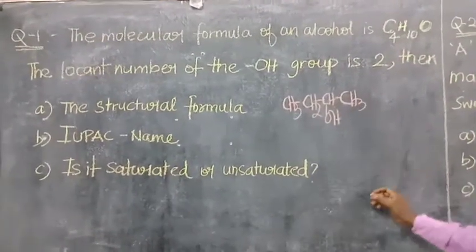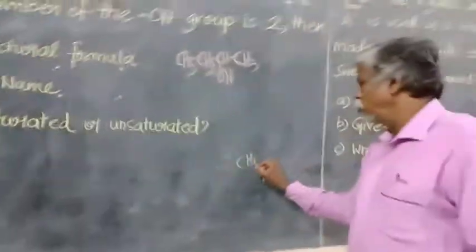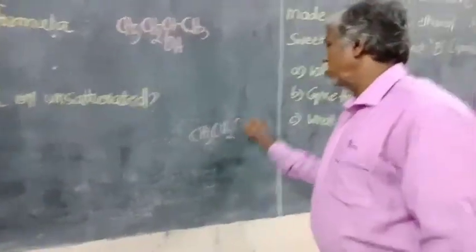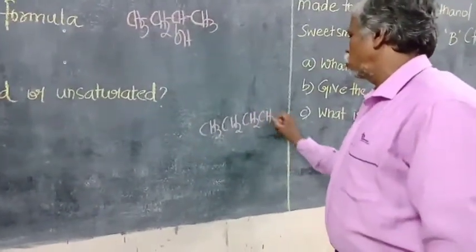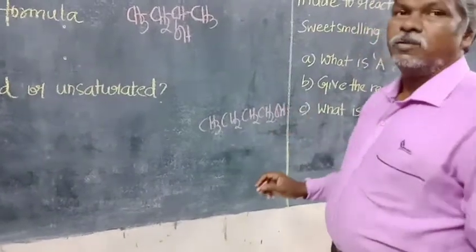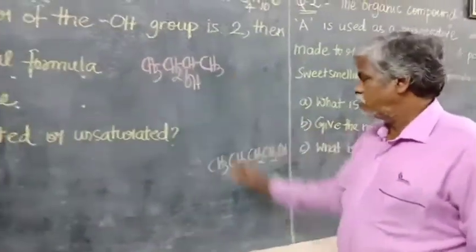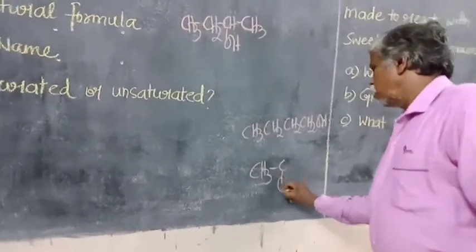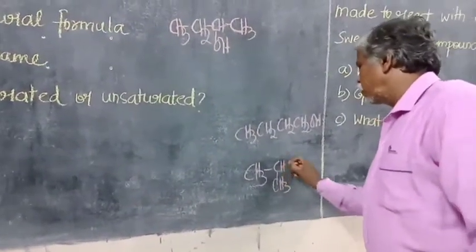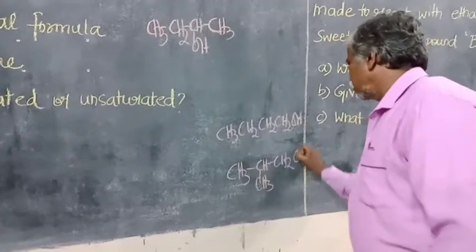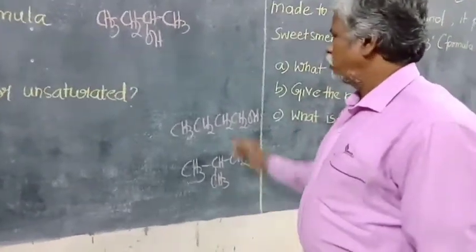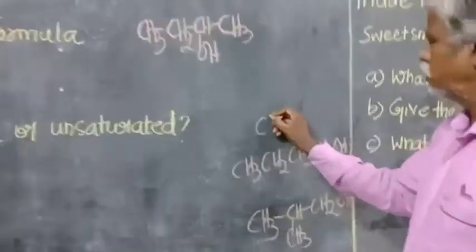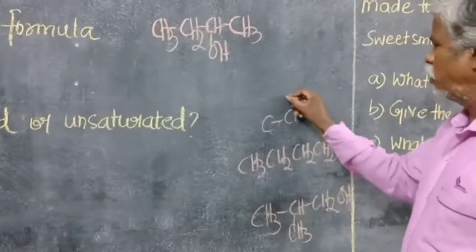The other isomer is n-butyl alcohol, CH3, CH2, CH2, CH2OH. The next one is isobutyl alcohol, and the third one is tertiary butyl alcohol.